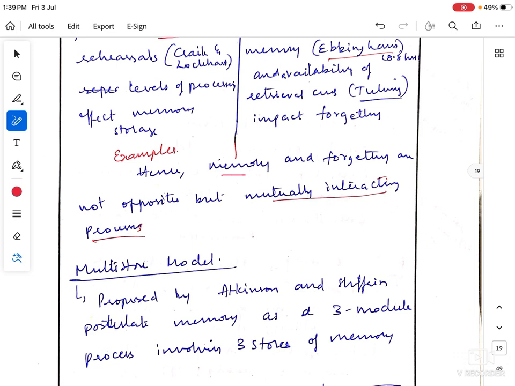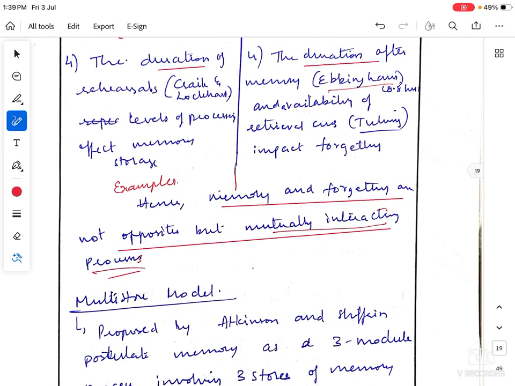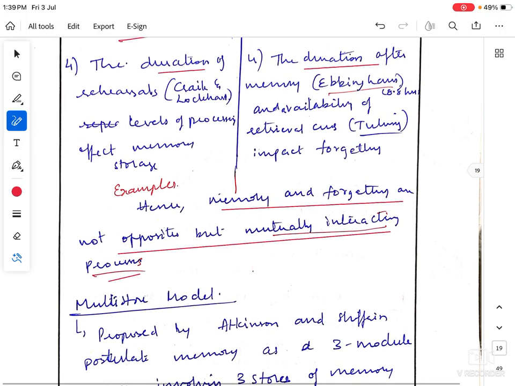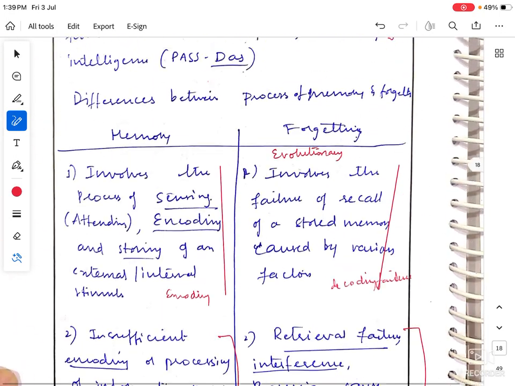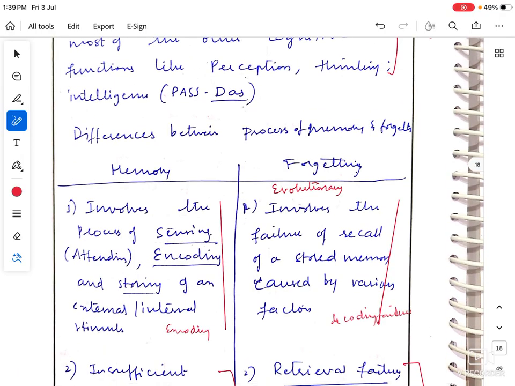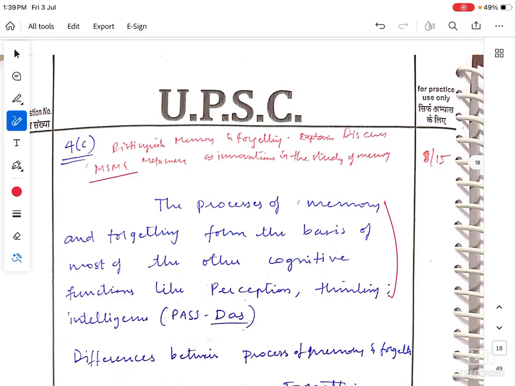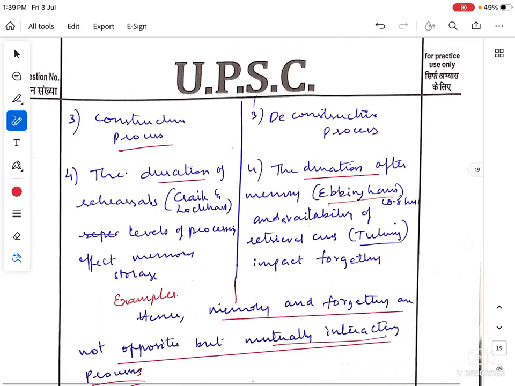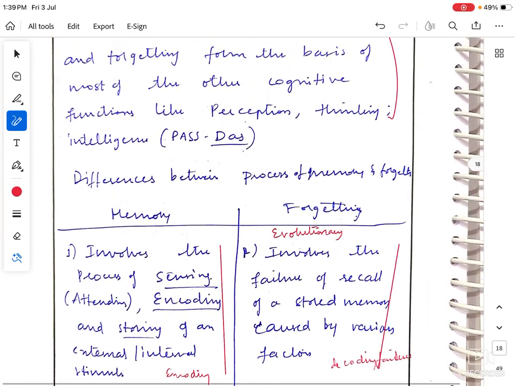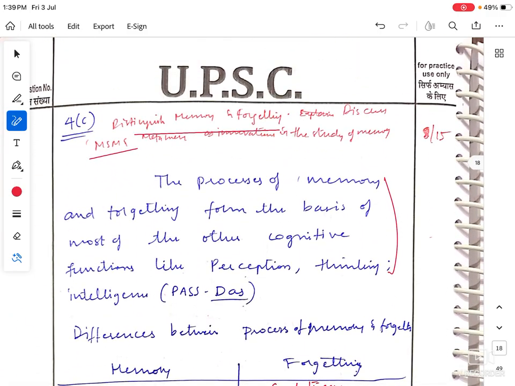This is a very good point that I have tried to establish, which I was impressed with. Memory and forgetting need not be treated as opposites, but as mutually interacting processes, because that's where I started my answer. That's the thought from which I started, by assuming that this question makes sense, and I have spoken about the processes. So if I'm evaluating again, I'll give myself 9 or 10 out of 15.